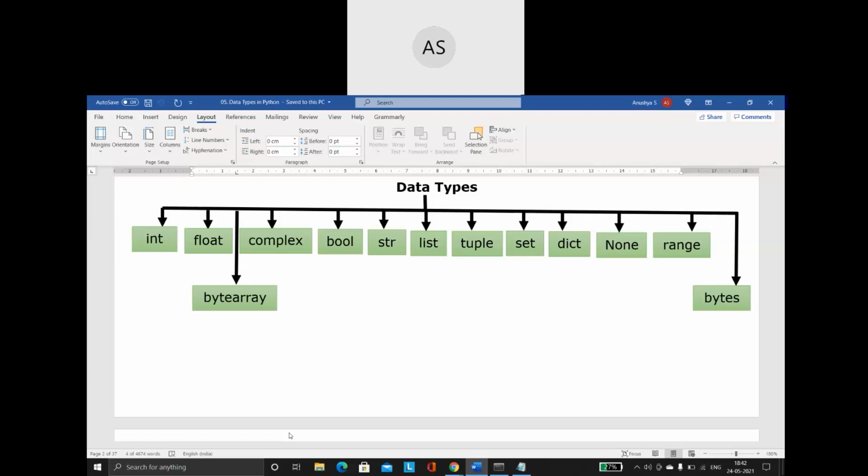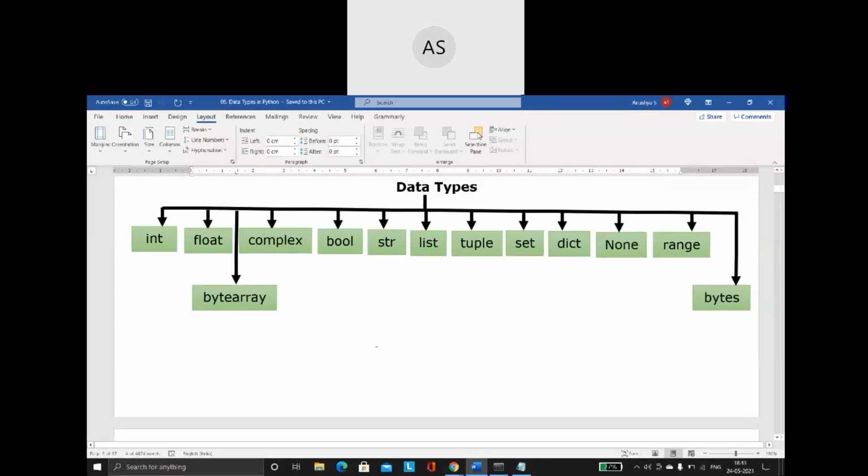So we have int, float, complex, bool, str, list, tuples, set, dictionaries, none, range, bytes and byte arrays. These are the basic inbuilt data types that are available with Python.